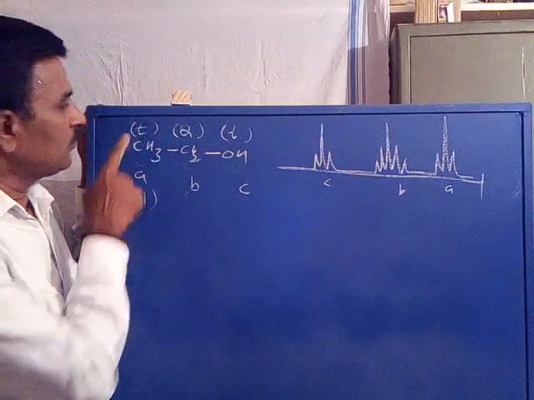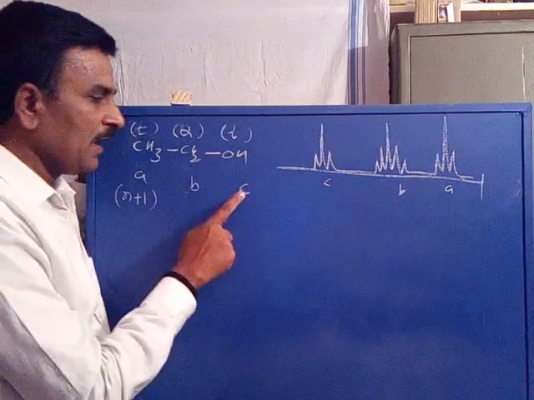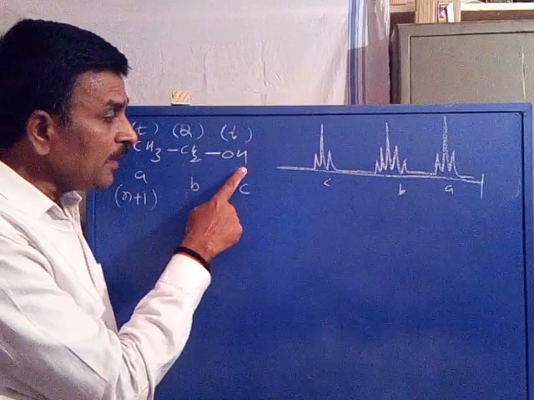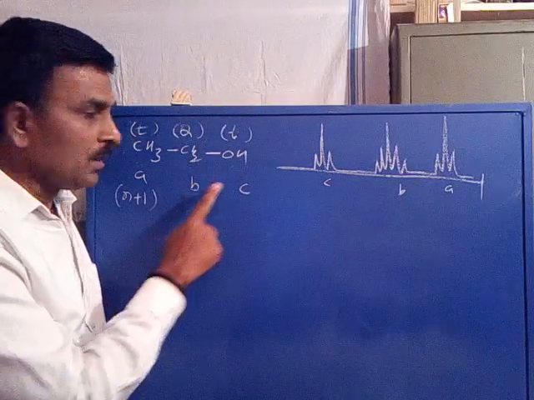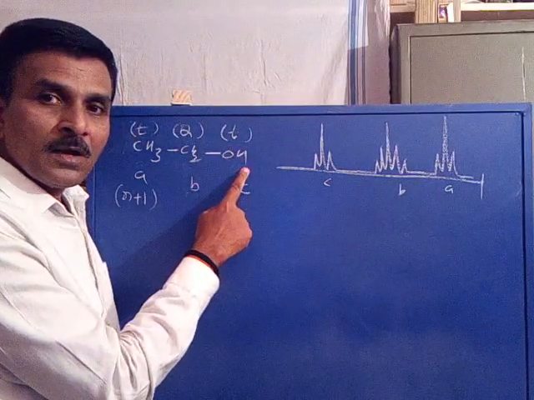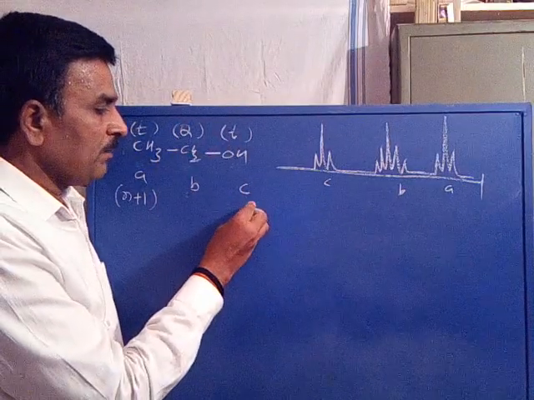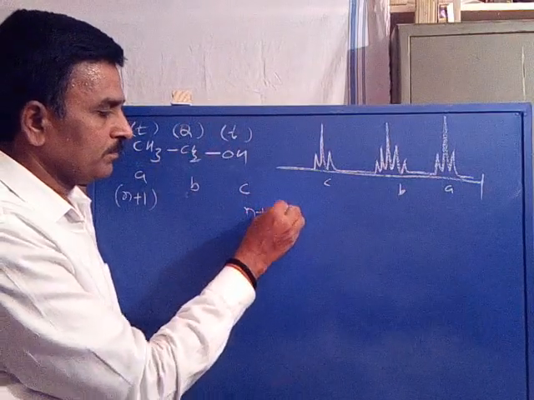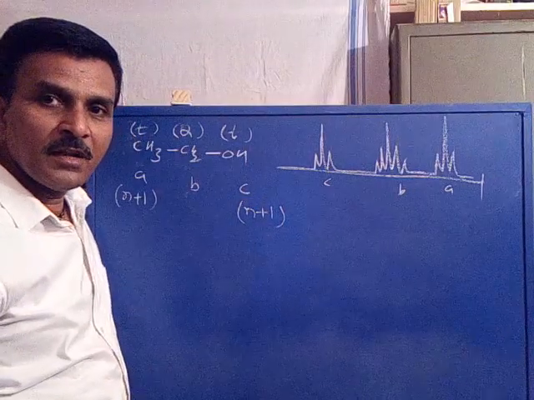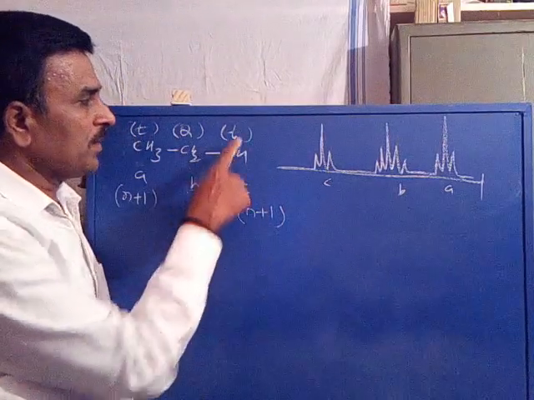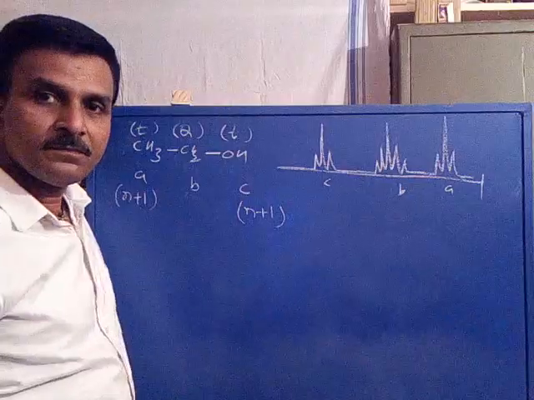Therefore n plus 1, so it is a triplet. Similarly, the C proton is coupled with only the B proton. So this is a set of proton coupled with only one equivalent set, so again the n plus 1 rule is applicable to C. According to n plus 1 it becomes a triplet.